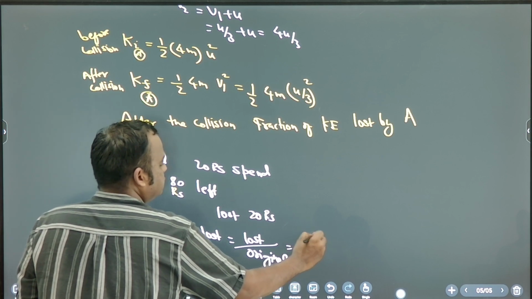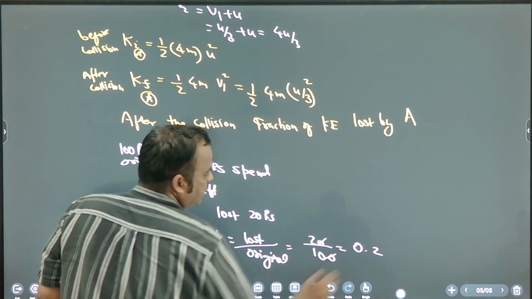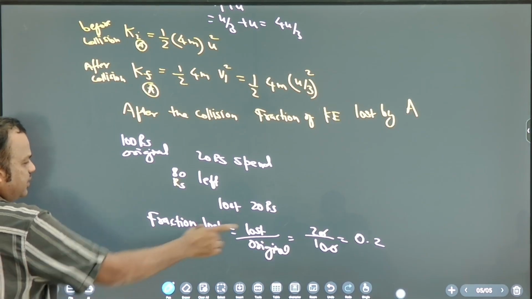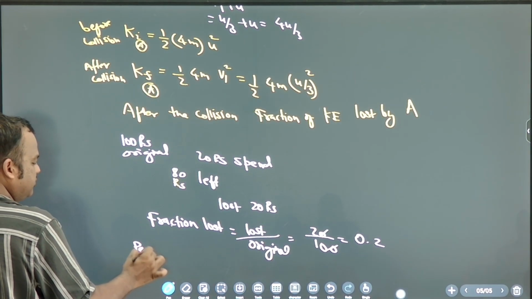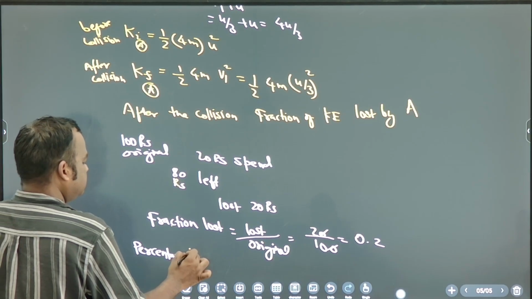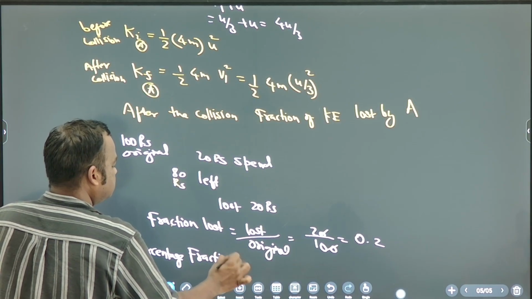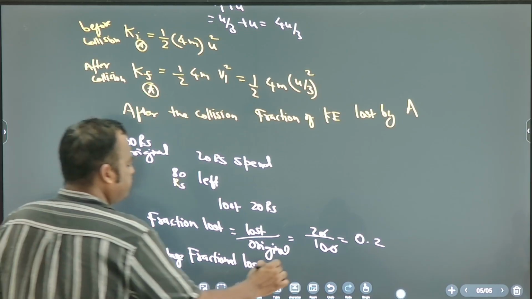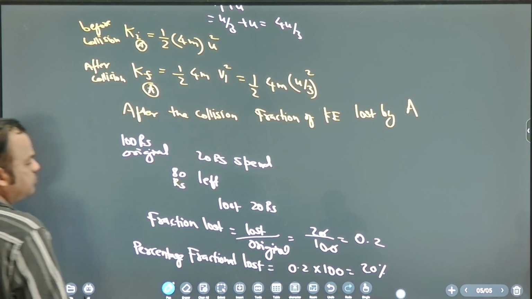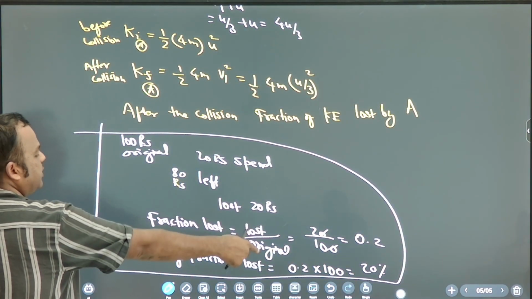So what is the answer? 20 by 100. 20 by 100 how much? 0.2. So this is known as fraction lost. If you multiply it by 100, you will get percentage. So 0.2 into 100, what is the answer? 20%. Remember this. So when I say fraction lost, it is lost by original, remember.